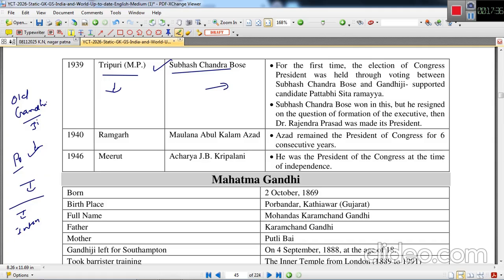So Subhash Chandra Bose ultimately had to resign, and for the interim period, Dr. Rajendra Prasad was chosen as the president. So this is called the Tripuri crisis.